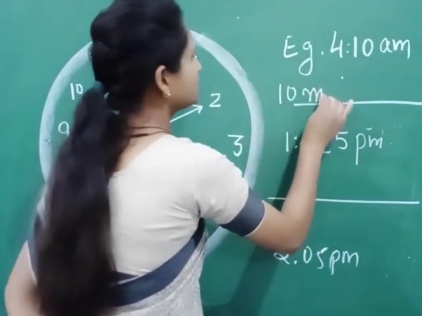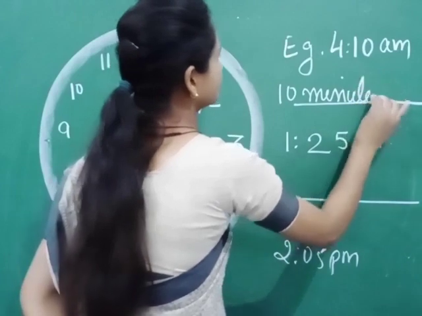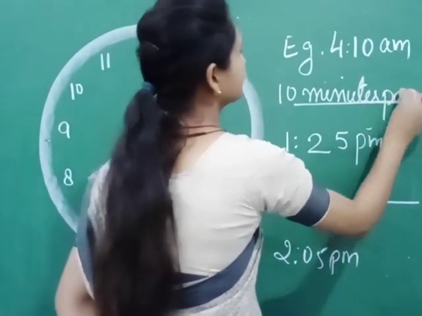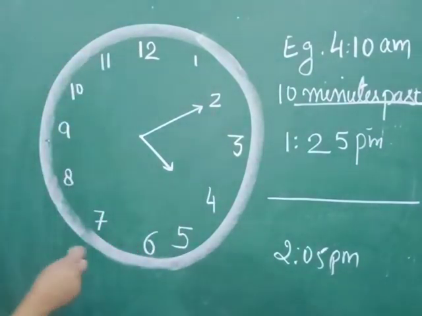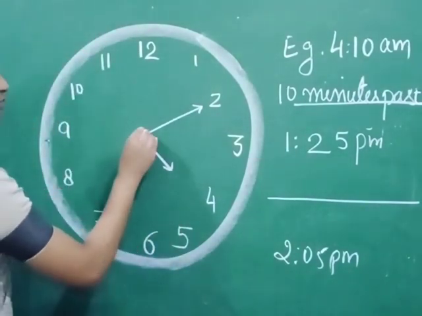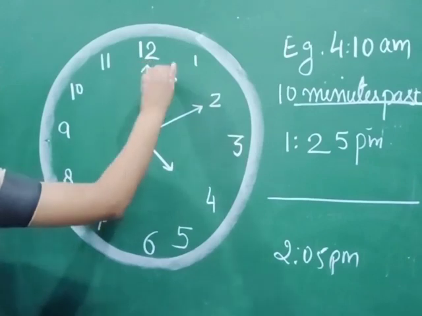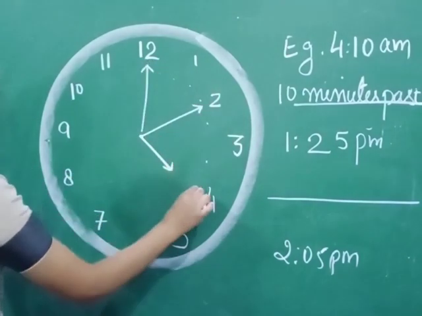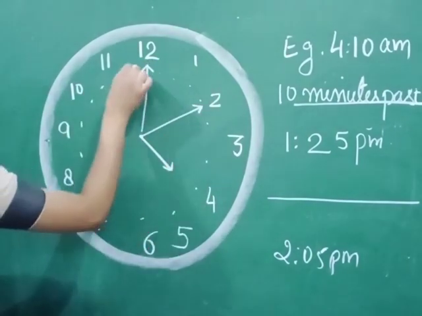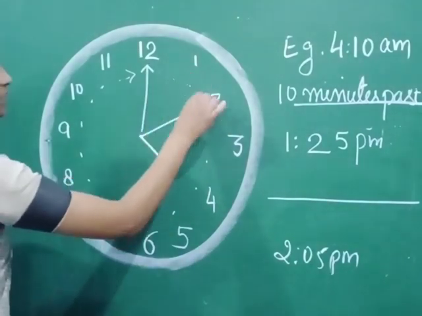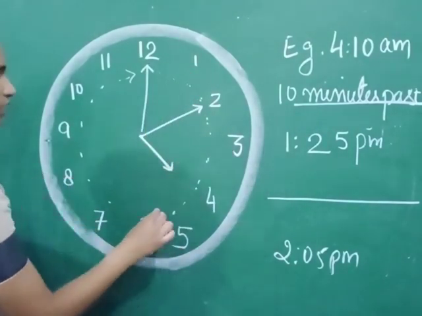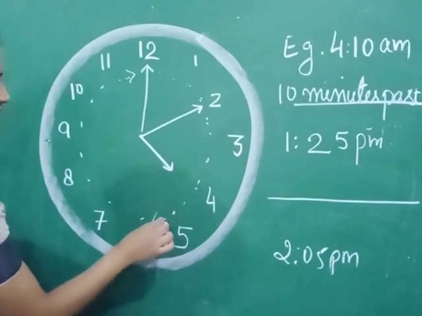10 minutes past 4. Okay, because as you all know, this minute hand moves round the clock once and there are 60 minutes in 1 hour. Similarly, if the minute hand travels only up to 6.